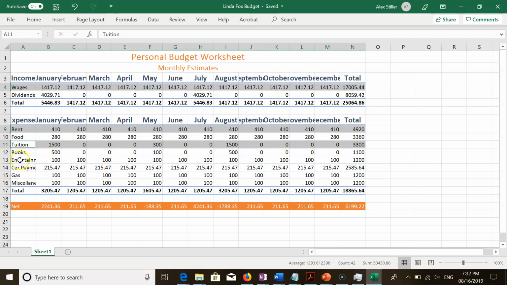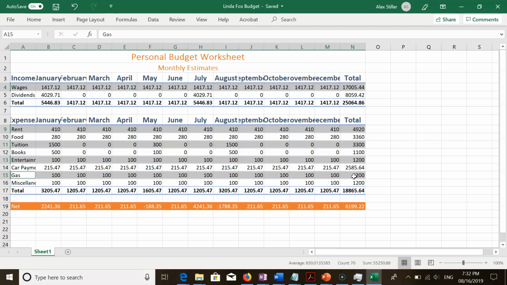A13 to N13. And A15 to N15. Did we get them all? 4, 9, 11, 13, 15.